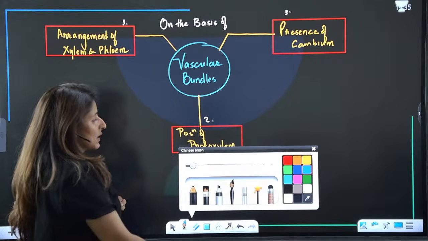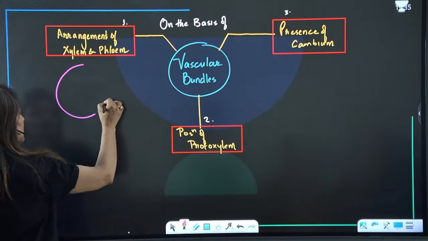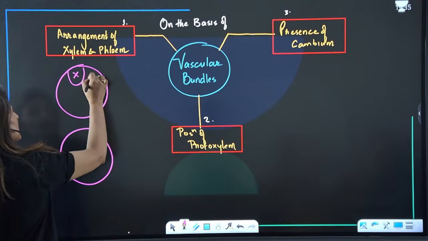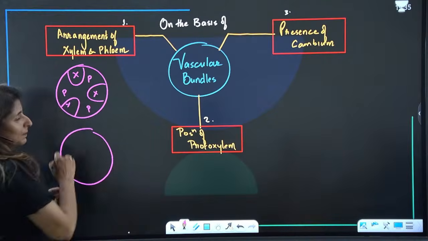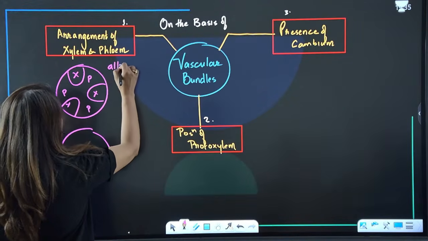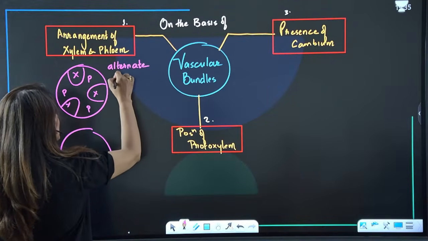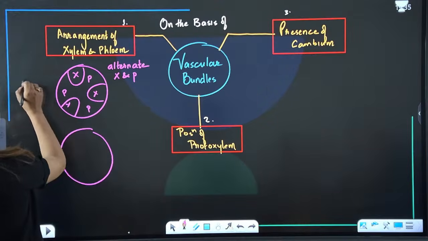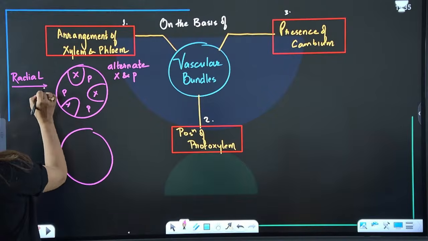Yes? Now see, guys, on the basis of arrangement of xylem and phloem, there are two possibilities. One, that xylem and phloem are present alternate to each other like this. When xylem and phloem are present alternate to each other, we call such a vascular bundle a radial vascular bundle.